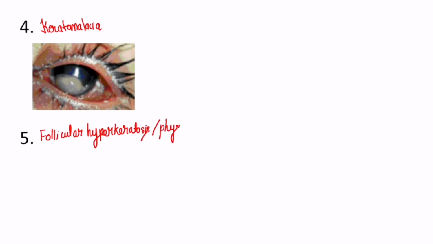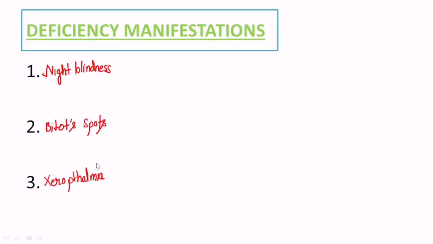Now we will see certain important points about each of the deficiency manifestations.